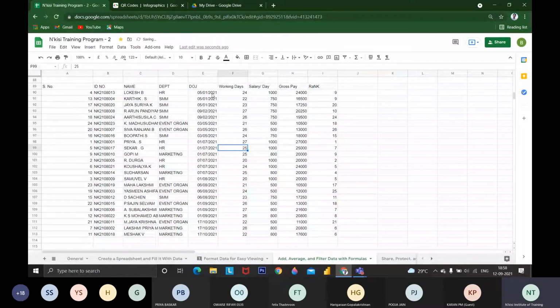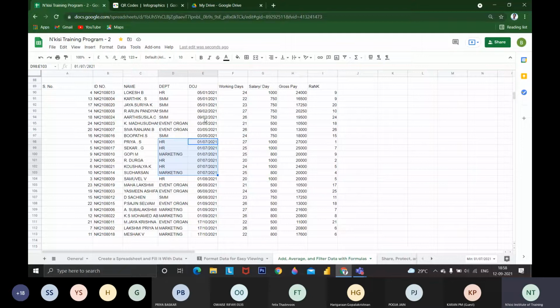If I want to see the January month, in January we have recruited one HR and two social media marketing interns. Then in February, we have recruited two social media marketing interns. And in May, we have recruited two event organizers and one social. Like that, whatever we recruited, we can sort it out using the sort function. You could see, right? This is the sort function for two layers.